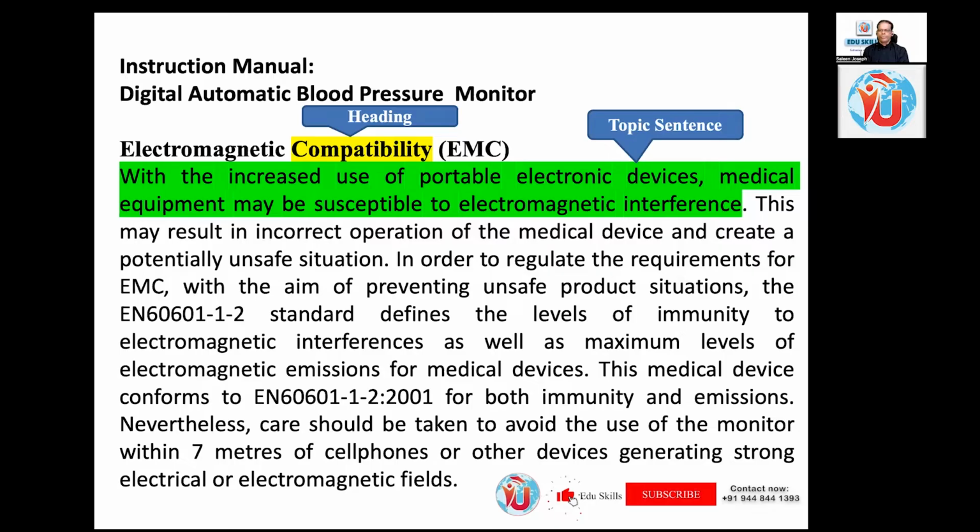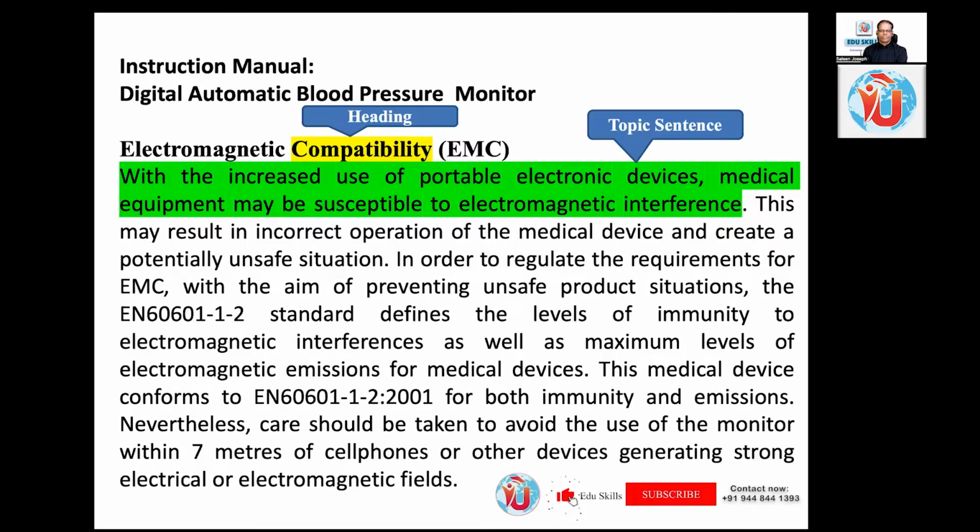In order to regulate the requirements for EMC, with the aim of preventing unsafe product situations, the EN 60601-1-2 standard defines the level of immunity to electromagnetic interferences as well as the maximum level of electromagnetic emissions for medical devices.